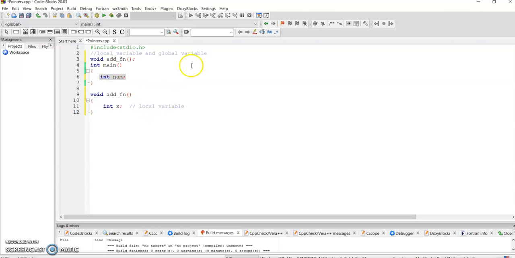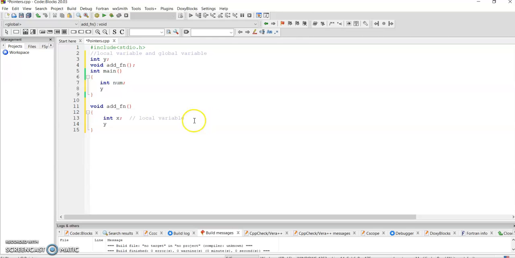Now at the top, if I declare one variable, say int y, this y will be global, because we have not declared it inside any function. So I can use y inside main and inside add_fn.